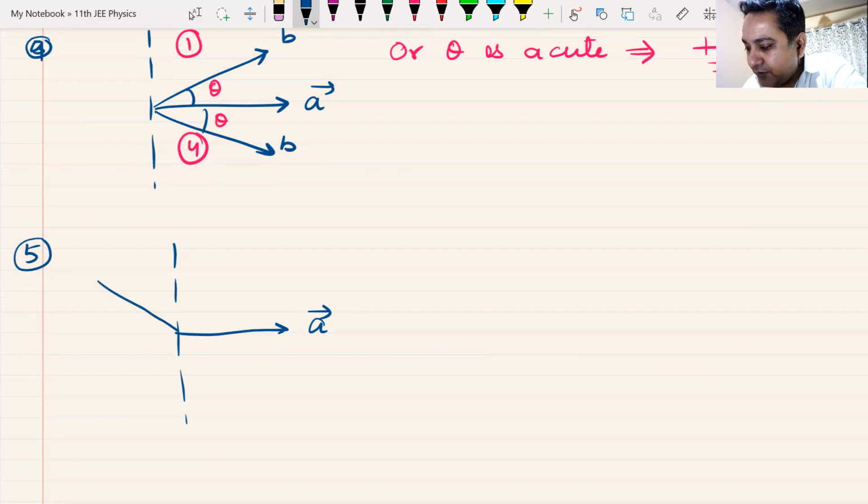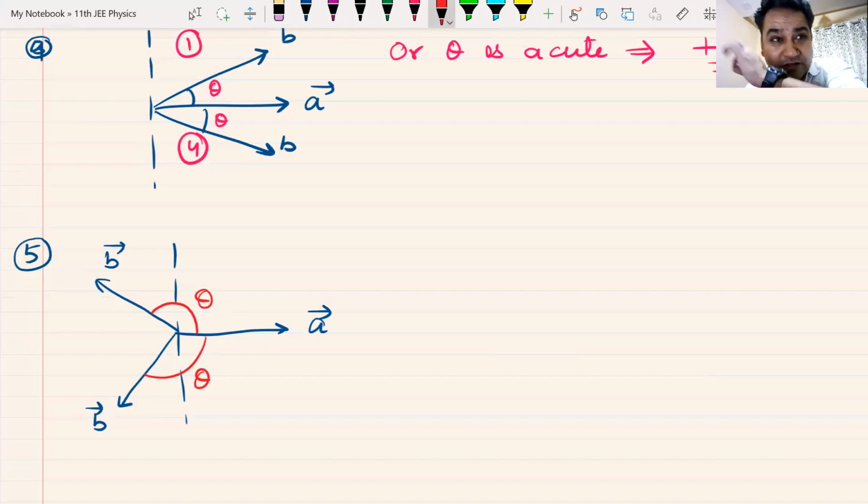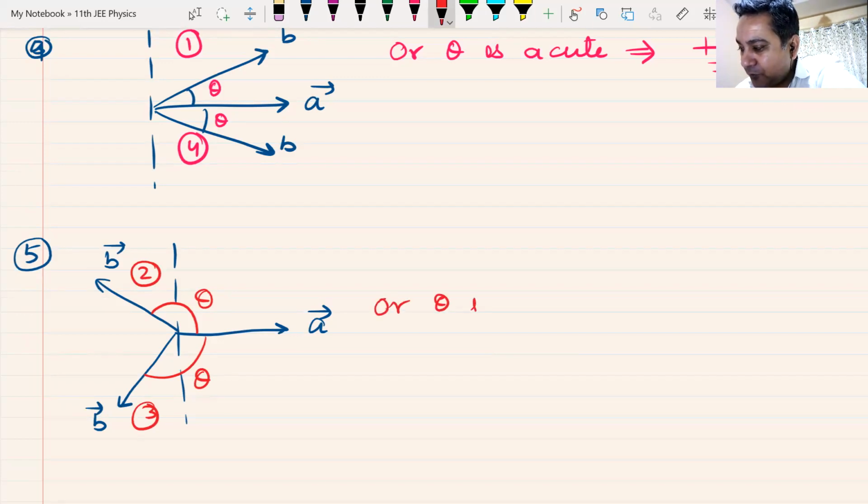If I have B here, in the third quadrant, or I have B here, the second quadrant, or basically what I want to say here is theta is obtuse, but not 180. Even in 180 it is negative.